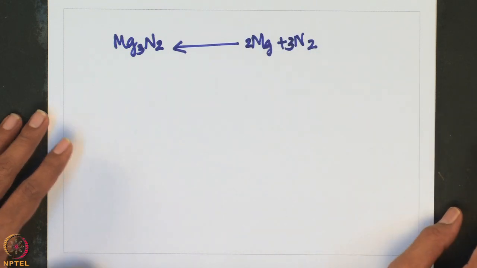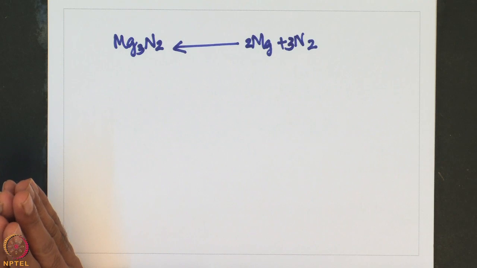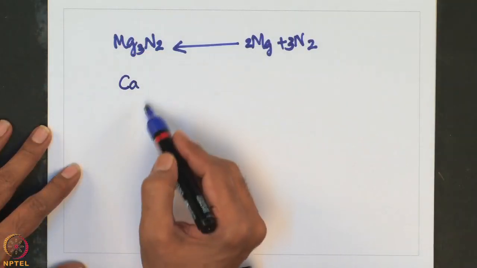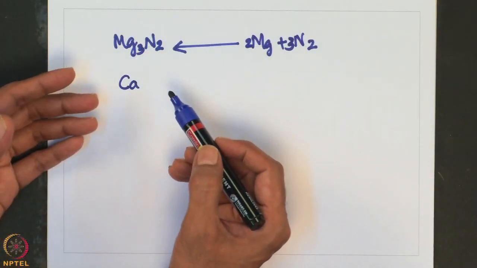Okay, which has been used as a catalyst for preparing cubic boron nitride. Calcium nitride reacts with hydrogen gas at 4000 degrees centigrade to produce a compound like this. Calcium nitride one can also prepare directly by combining calcium with nitrogen.